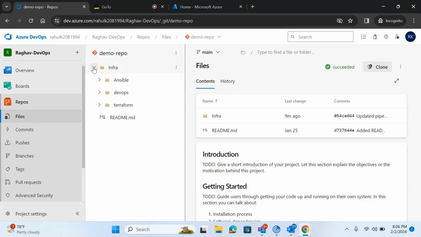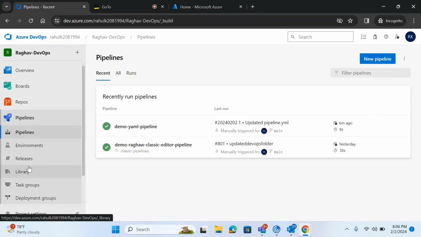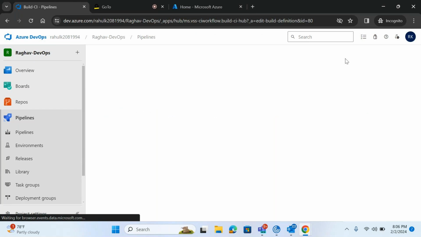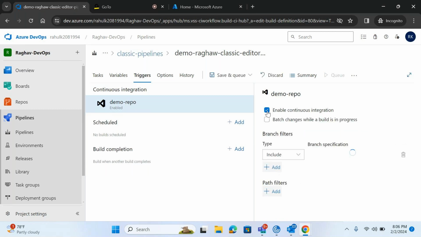Irrespective of whether it is a classic editor pipeline or a YAML based pipeline, we can enable CI for both. I'll show you how we can enable CI. CI is nothing but continuous integration. Let me do it first with the classic editor pipeline. We can just edit the pipeline, go to the trigger option. We have a trigger option here. Go to the trigger option and enable continuous integration.